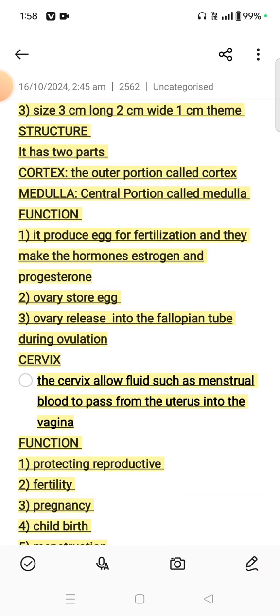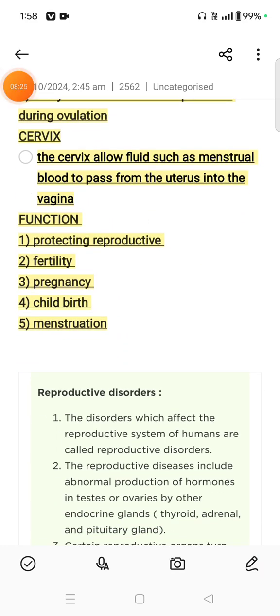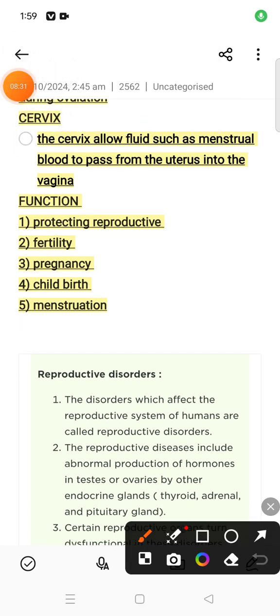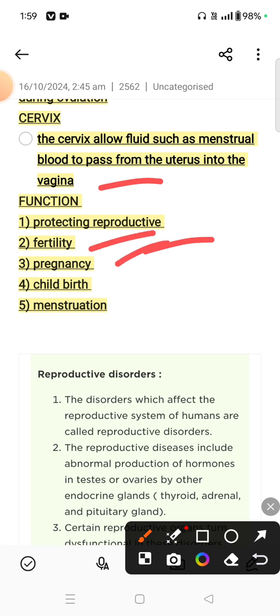Now the cervix. Cervix allows fluids such as menstrual blood to pass from the uterus into the vagina, and the function of the cervix is protecting the reproductive tract and fertility, pregnancy, childbirth and menstruation. It also helps in menstruation.